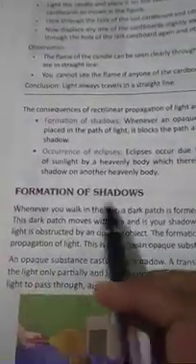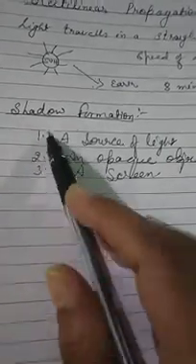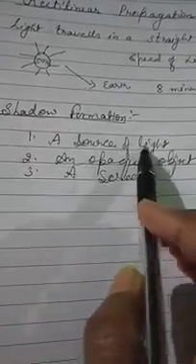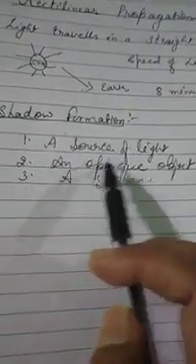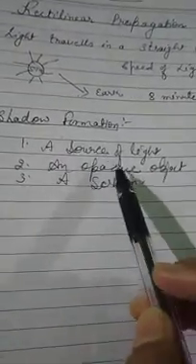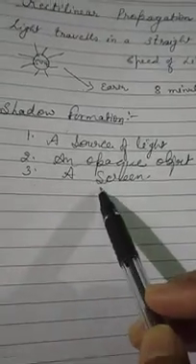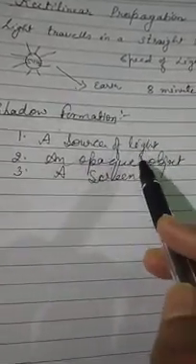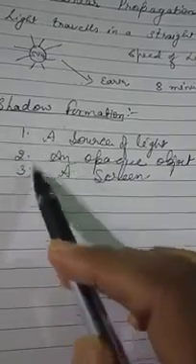Now come to the next topic, formation of shadows. What is formation of shadows? To form a shadow on a screen, we need three things: a source of light, meaning that for the formation of a shadow, light is a must; an opaque object, meaning light cannot pass through that object, so you have to keep that kind of material with you; and a screen on which the shadow will appear. These three things are very important. In the absence of any of these three things, you cannot form a shadow.